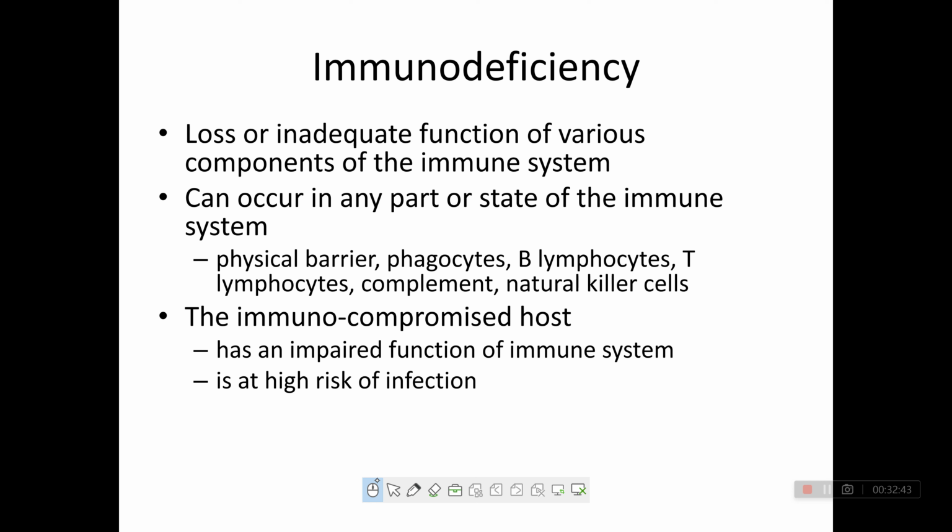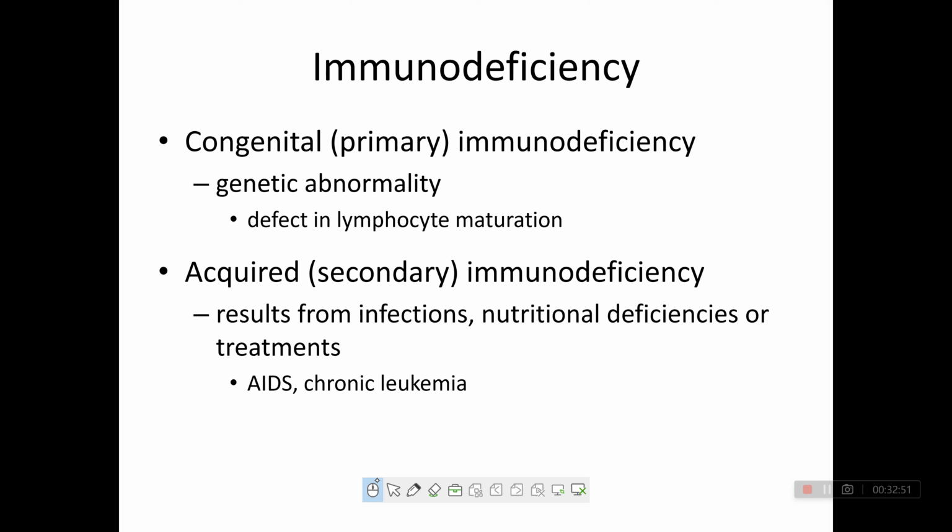The immunocompromised host has an impaired function of the immune system. Immunodeficiency means impaired function of the immune system. It is of two types, congenital and acquired. Congenital means primary immunodeficiency and acquired means secondary immunodeficiency. Congenital is a genetic abnormality, whereas acquired results from infection, nutritional deficiency or treatment.